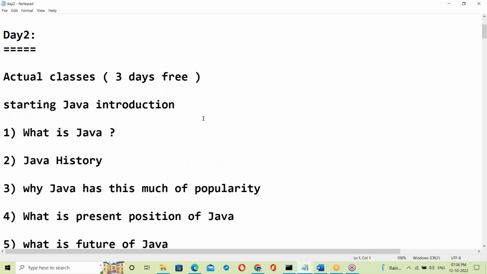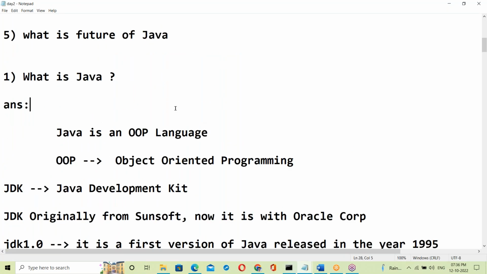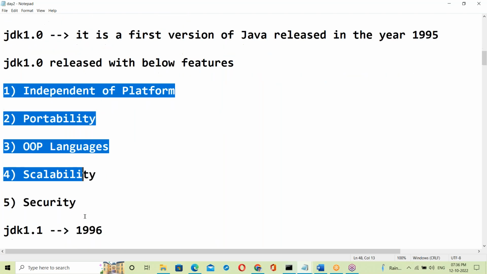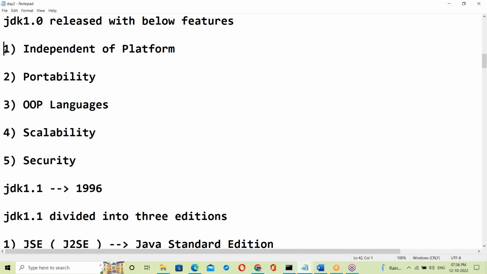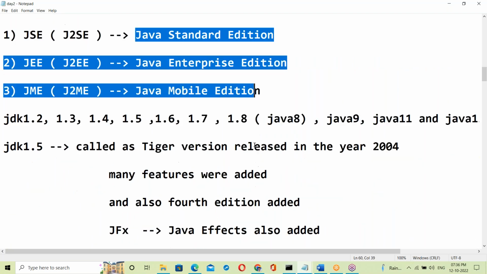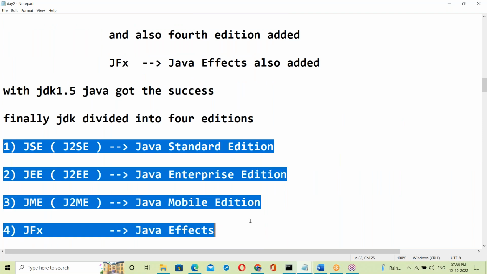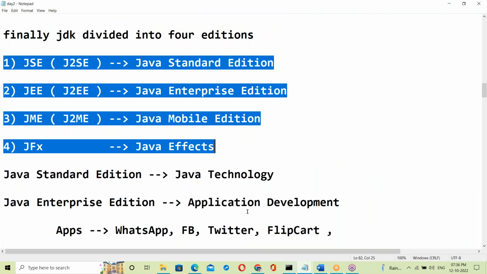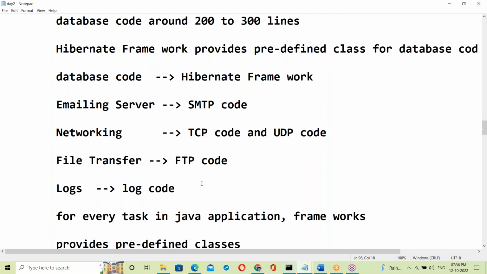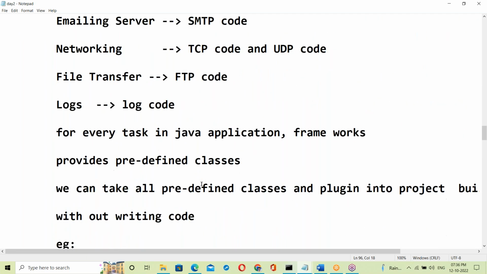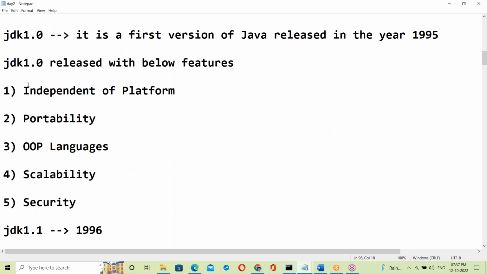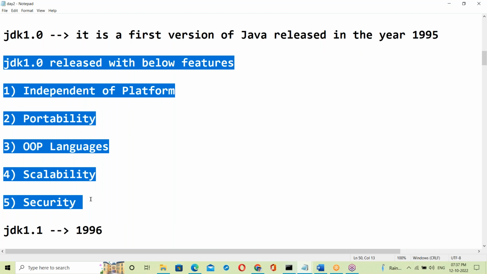Day 2. Java introduction. About what is Java. About JDK, the initial features, different versions and different editions discussed. Next, what's a framework? About framework discussed. So this is completely Java introduction, discussed yesterday. Today, let us start with Java features.